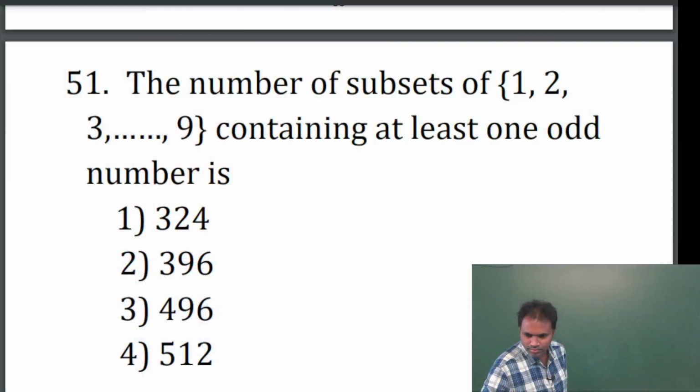Okay, today we are discussing competitive exam 5, JEE mathematics discussion. Question number 1. The number of subsets of set {1, 2, 3, up to 9} containing at least one odd number is.